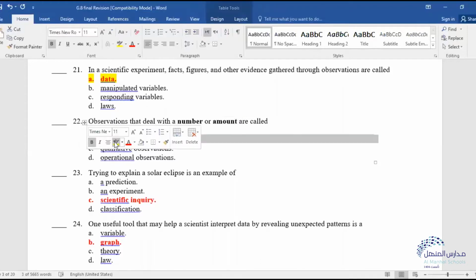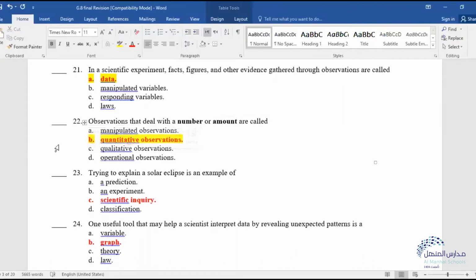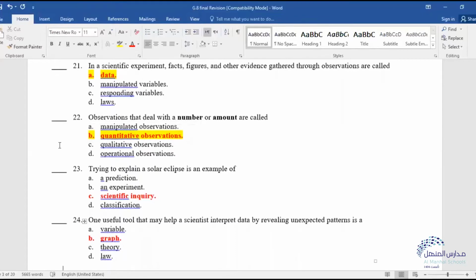If I get the word quantitative directly, it will be quantitative observation. It won't be manipulated observations. C, it won't be qualitative because it needs numbers, something of quantity. And D, operational, we didn't get it before. So the perfect answer will be B.